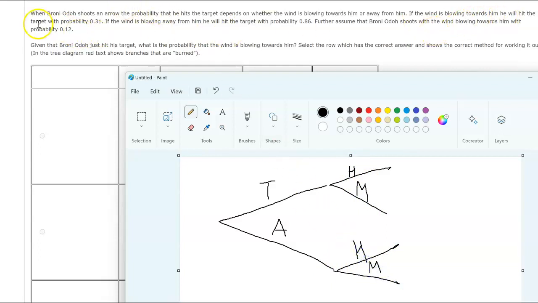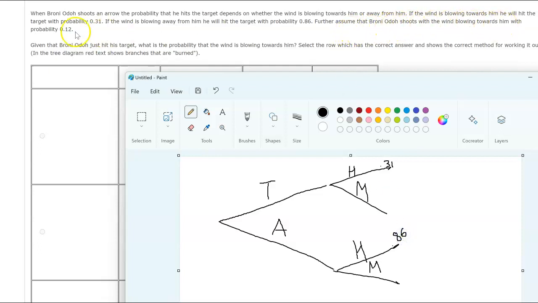So wind is blowing towards him. He will hit the target with 0.31. If the wind is blowing away from him, he will hit the target with probability 0.86. Why does that matter so much? That's a huge difference, but okay, I guess he only practiced under one wind condition.